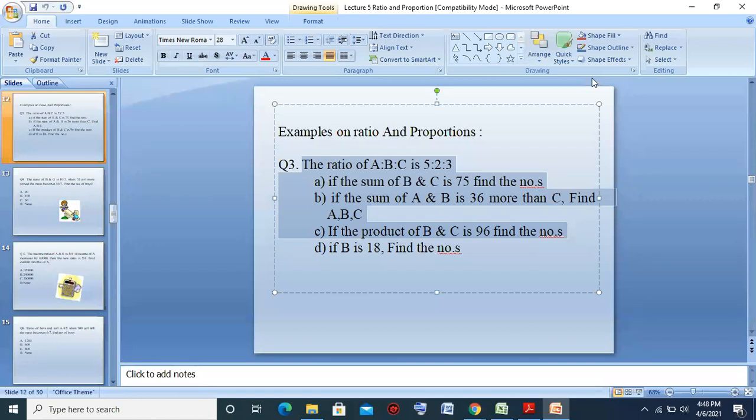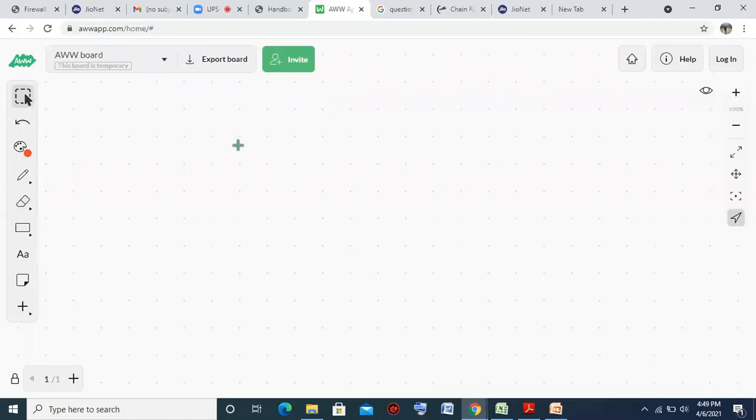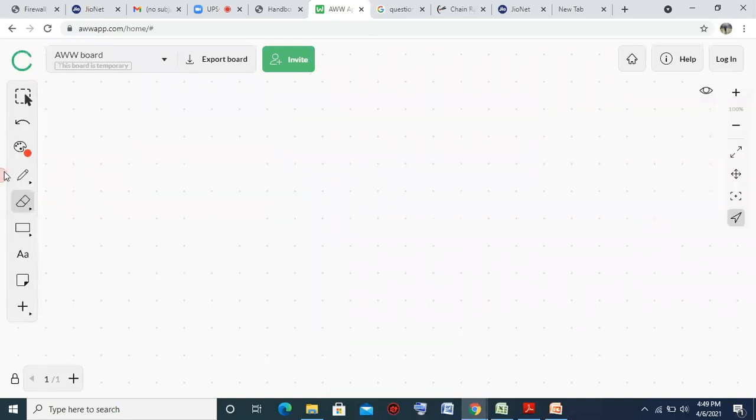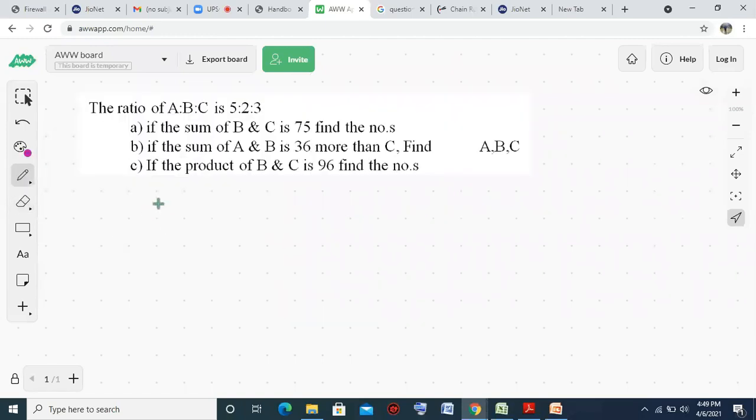Okay, so we have a respective ratio which is 5:2:3. Okay, so first question. Treat every question individually. First question, B and C is equal to 75.